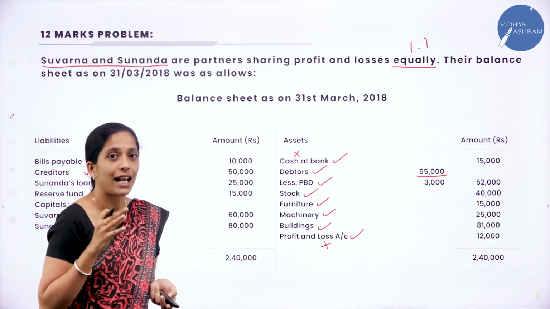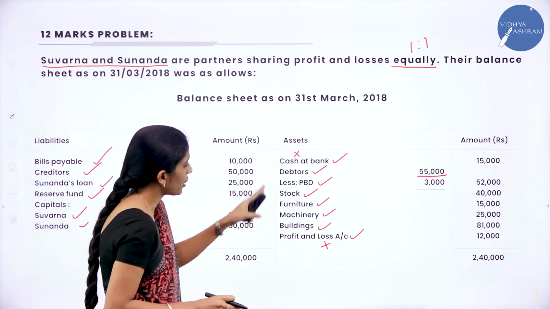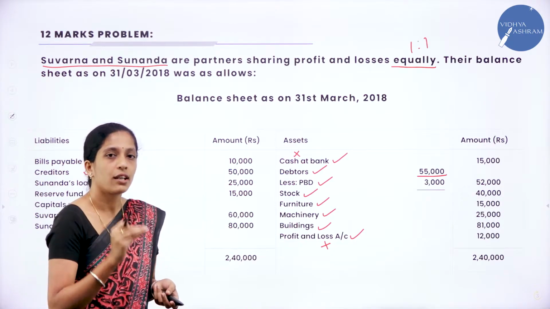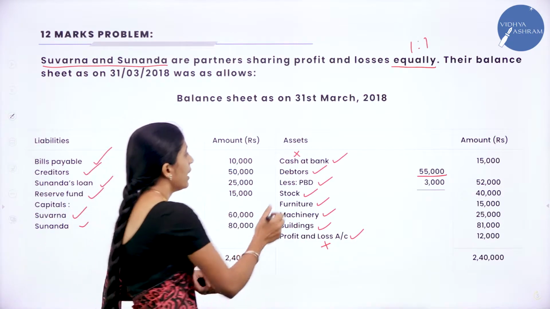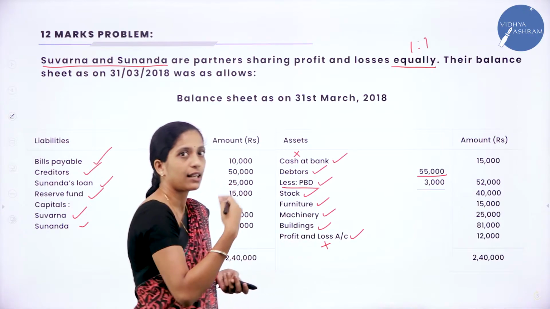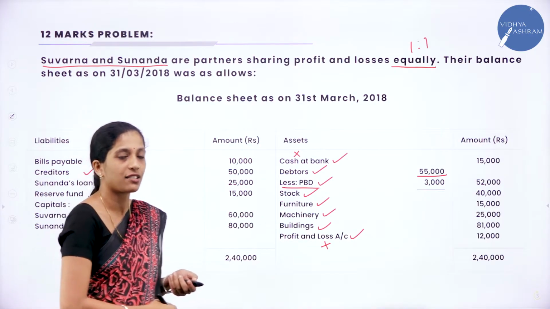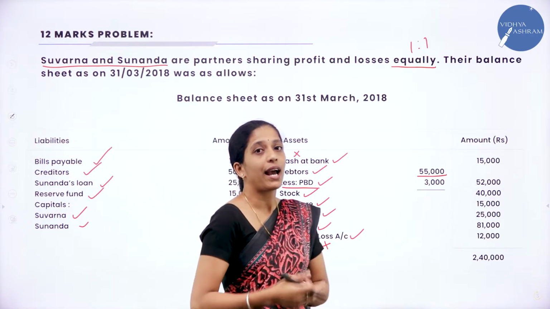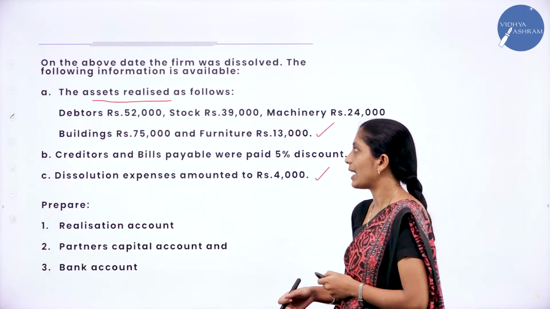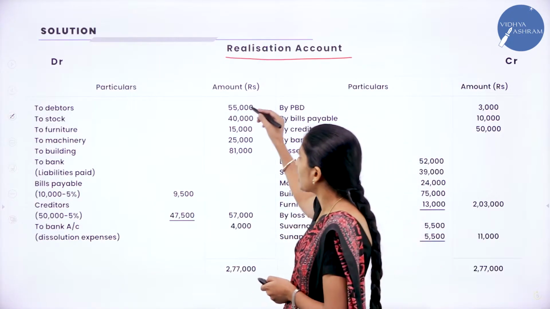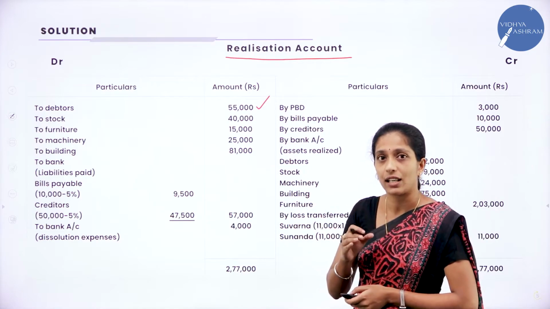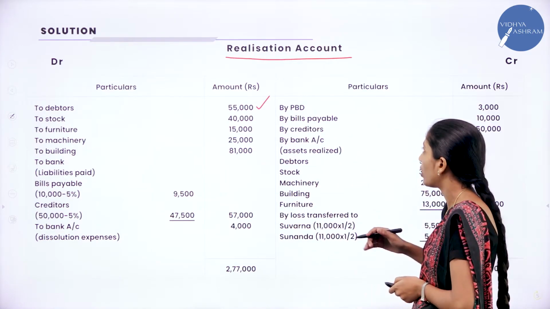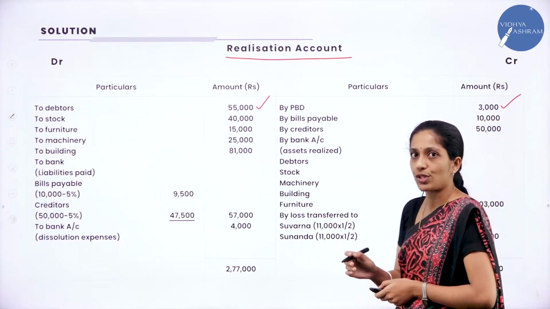Clear? In your realization account, except cash, bank and profit and loss account, you are going to take all the items. And remember, PBD has to be taken on the credit side of your realization account. Now we shall see how we have recorded these assets in our realization account. Yes, we have taken only debtors 55,000. Immediately we have recorded PBD 3,000. Clear?